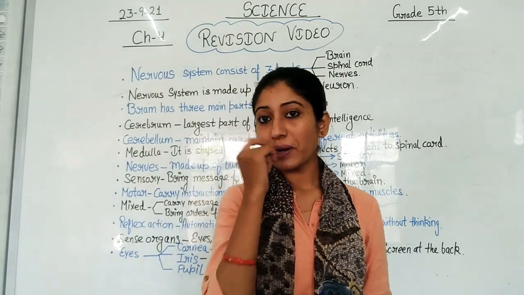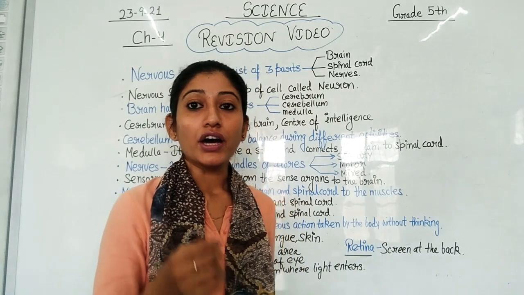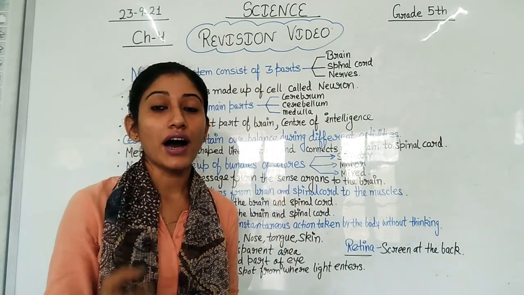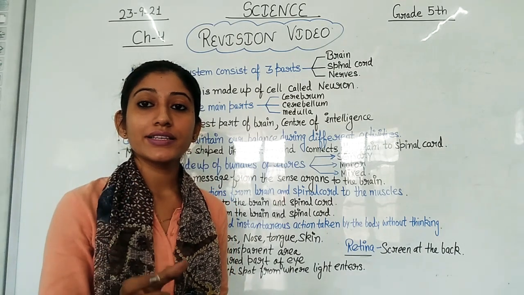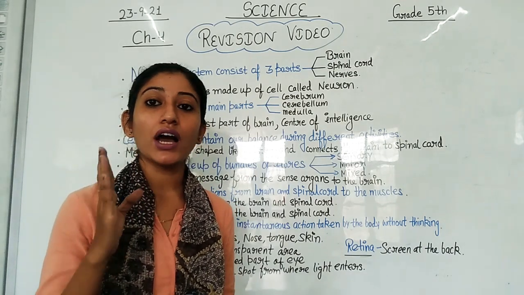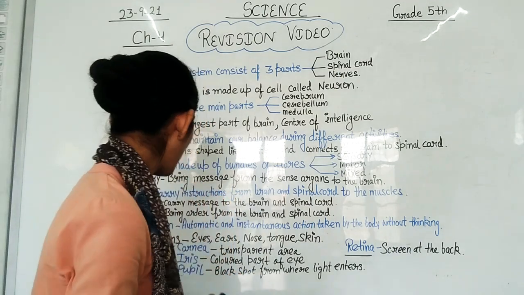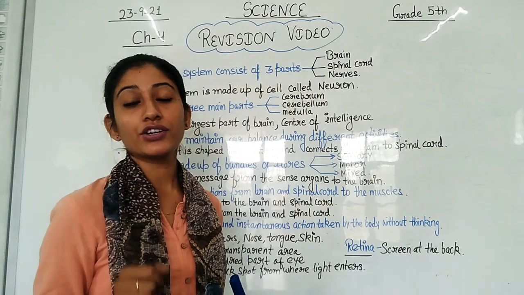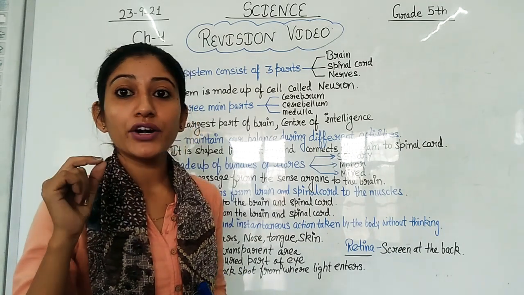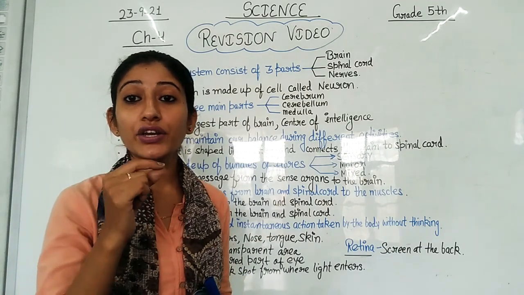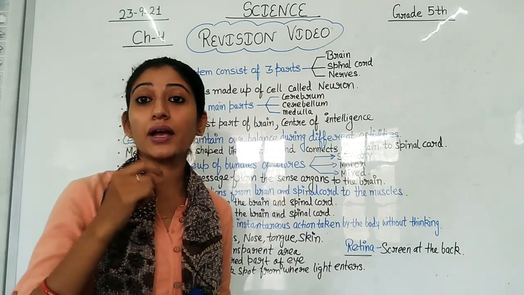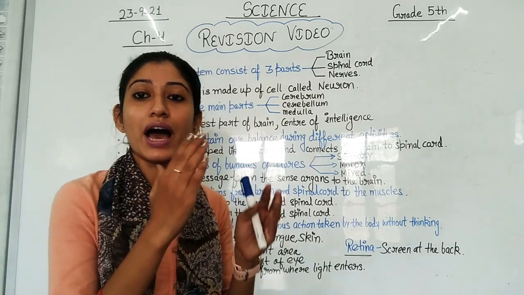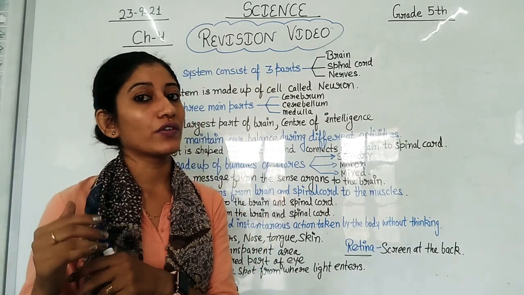So when we talk about the cornea, what is cornea? Cornea is the transparent area of an eye. Then when we talk about the iris, what is iris? Iris is the colored part of the eye. In the center of the eye you can see different colors, black, brown, gray, green. This part is iris. So iris is the colored part of the eye.